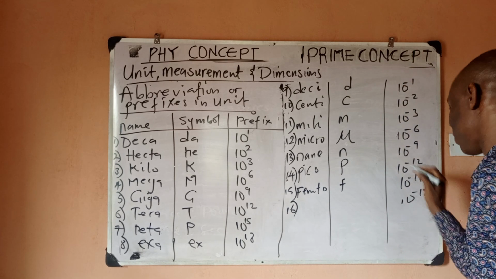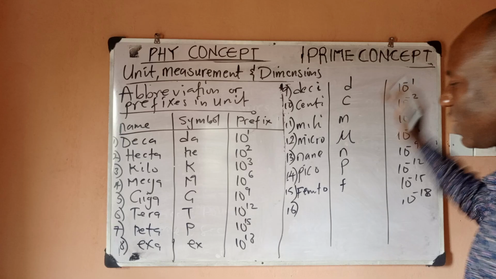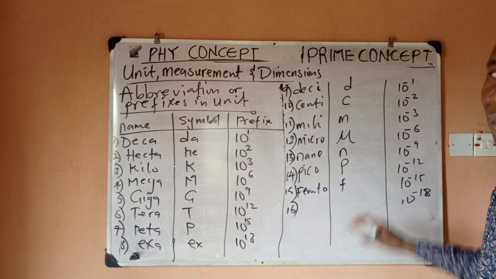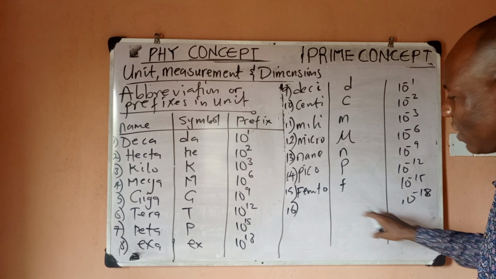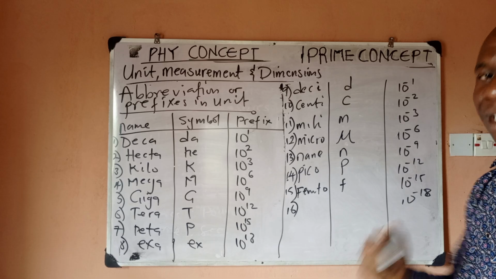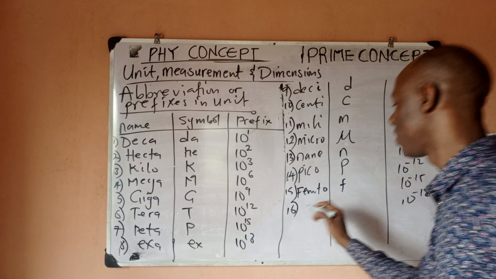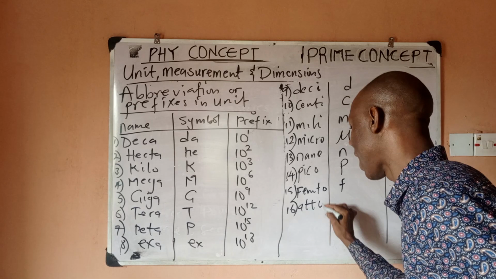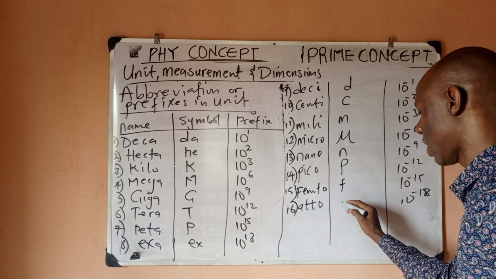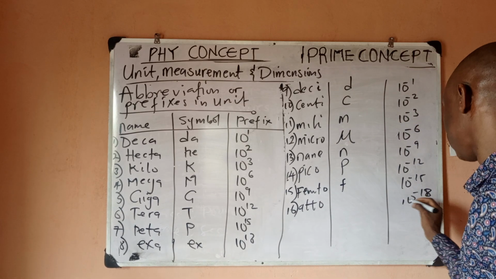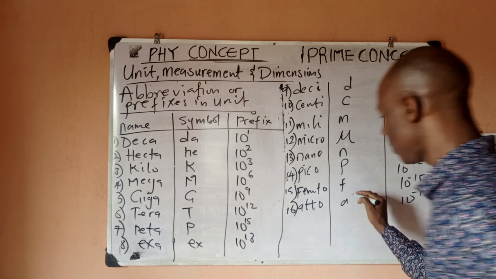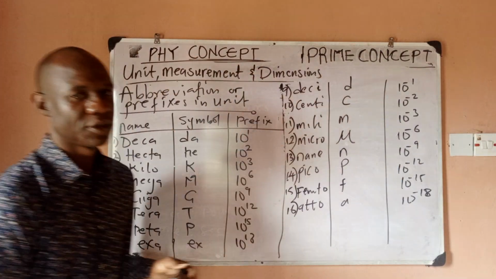I think I've tried at this point to be able to give you all this. Can you guess what this one should be? Can you tell me what this should be without me writing it? Drop the answer in the comment if you know what it should be. So 10 to power minus 18 is what? Atto, which is actually, we can drop the symbol for this in the comment section if you know it.